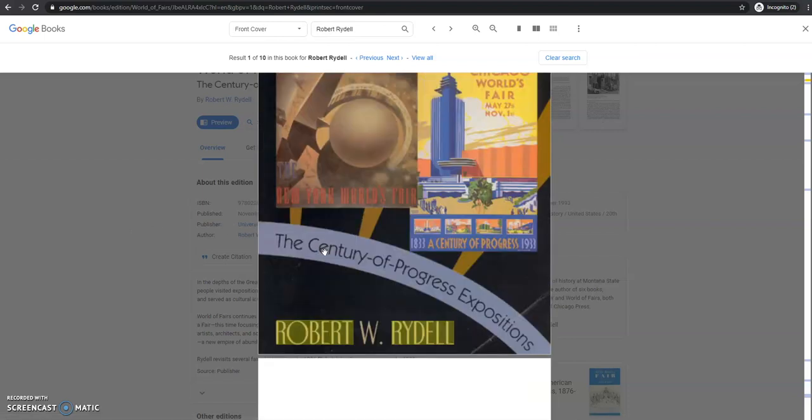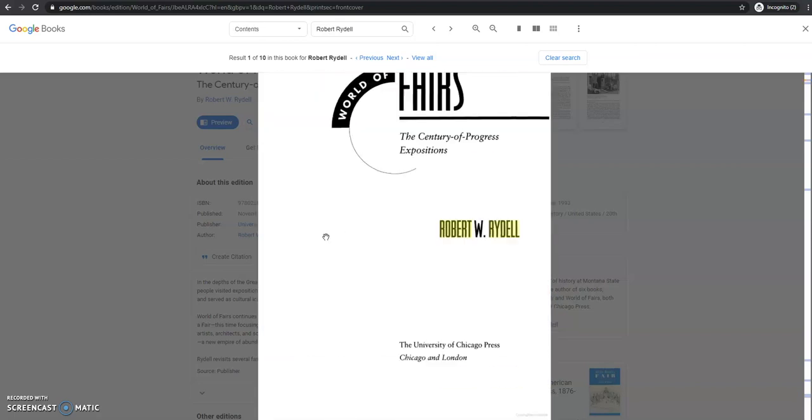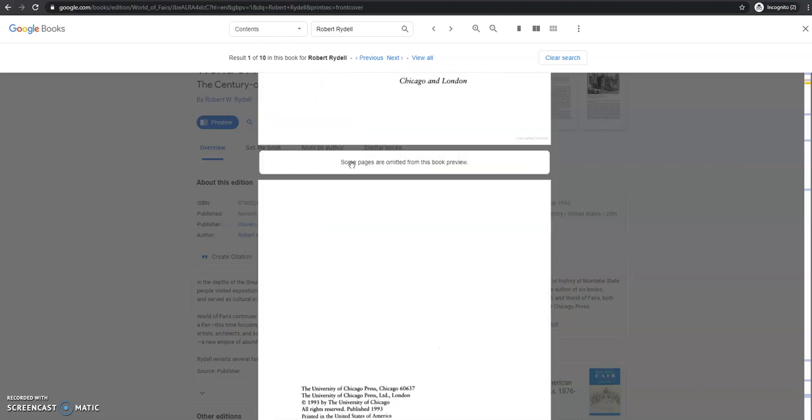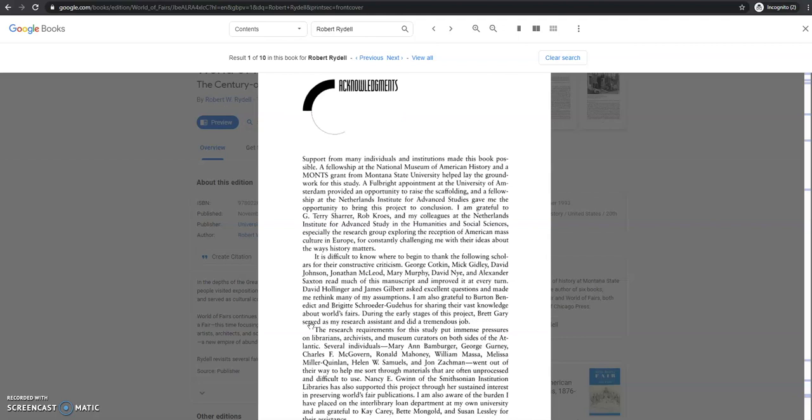So in this case, we do have a preview of Robert Rydell's World Affairs, and we can take a look at it. So you'll get some notes here that sometimes pages are omitted from the book preview, and that means some pages have been scanned, but not all pages, and that's something you want to be careful of, right? You may be reading a paragraph that's really interesting and find out that the next page isn't digitized, and you may again need to go track down an actual copy of that book.